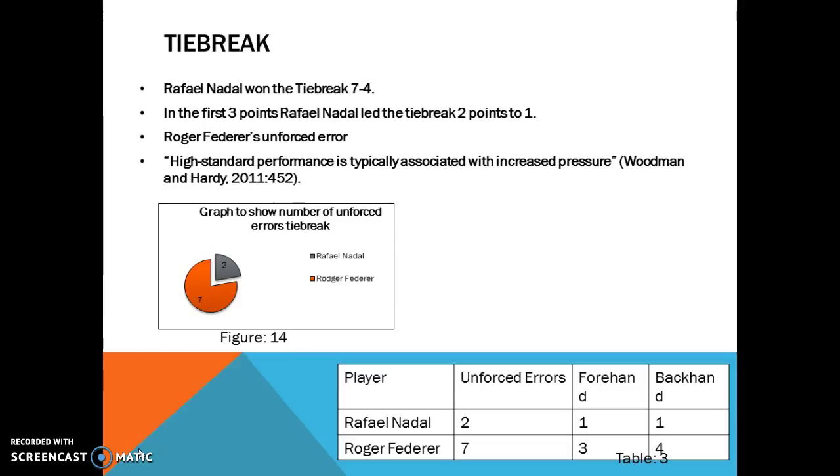During point 4 of the tiebreak, when the score was at 2-1 to Nadal and Federer is serving, there is a clear example of an unforced error on Federer's behalf. The shot attempted was a forehand volley, which compared to the previous full forehand volley is very simple. This could be due to Federer losing concentration or confidence in himself to successfully complete the shot, possibly from being overpressurized by the score.